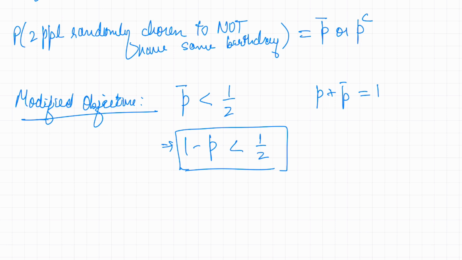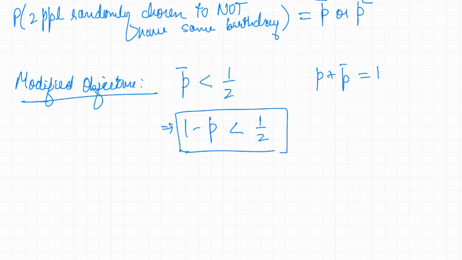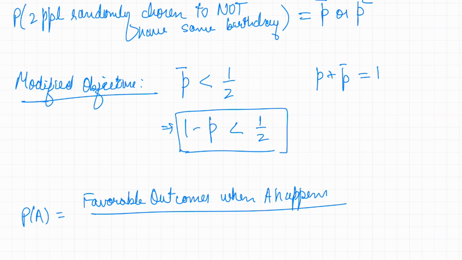Okay, so now I'm going to use some very fundamental formulas of probability. If I have to compute the probability of any event, let's say A, then I look at all the favorable outcomes, meaning all the outcomes when A happens, and divide by all possible outcomes. And of course these all possible outcomes include the outcomes where A happens or A doesn't happen, either way.